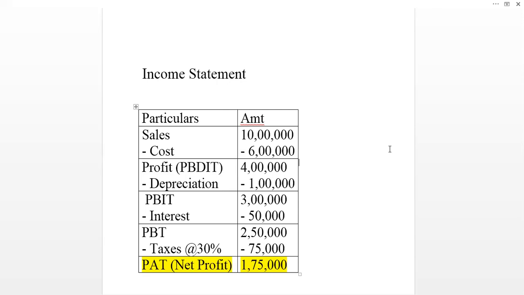Now this is the profit earned by the company, but since the company has earned profit, it is also supposed to pay 30% taxes on that profit. That is the reason why 30% of 2,50,000, which amounts to 75,000, is minus from that profit, and the actual earnings in the hands of the company come to net profit. This is what is called the earnings for the company, and this is the actual profit which is available to the company for distributing dividend to the shareholders.